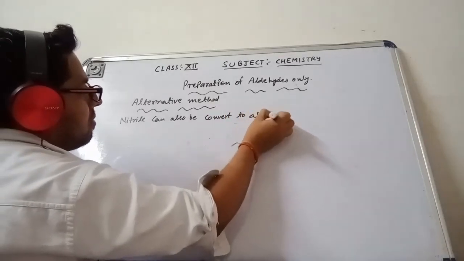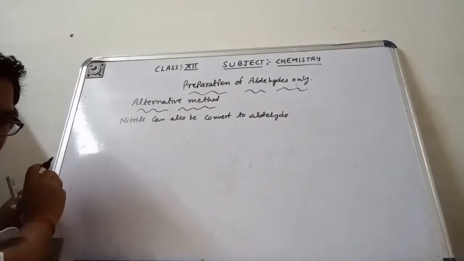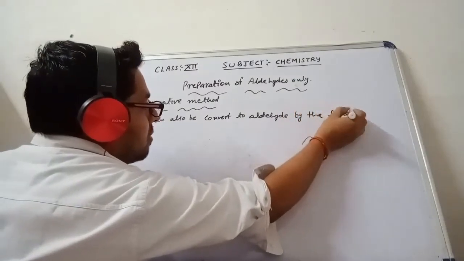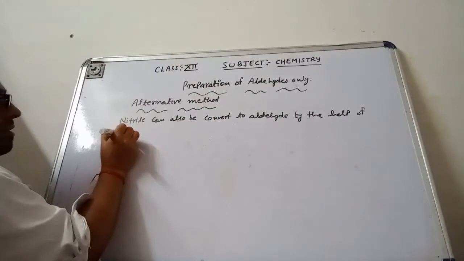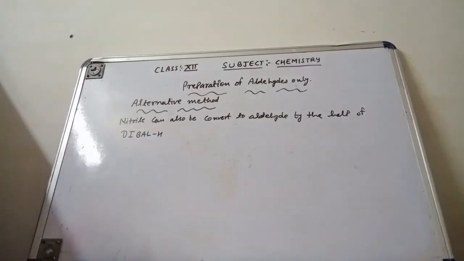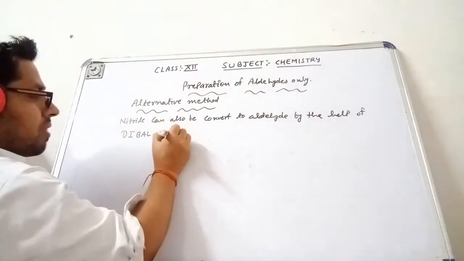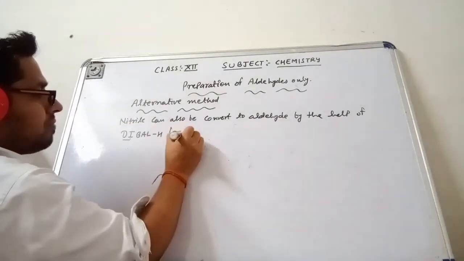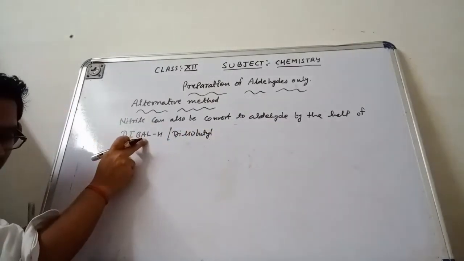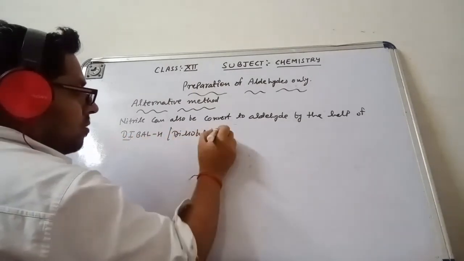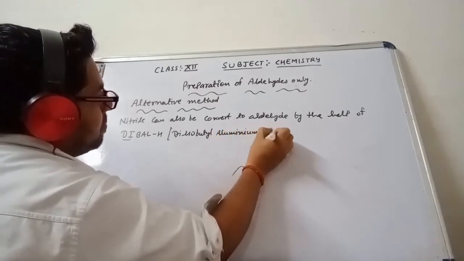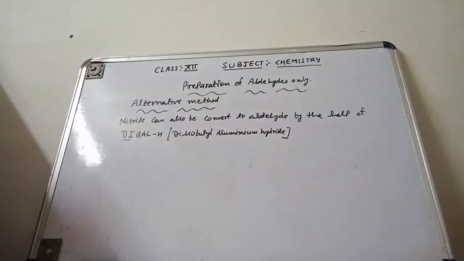aldehyde, by the help of DIBAL-H. Its full form is diisobutylaluminium hydride. That is DIBAL-H.